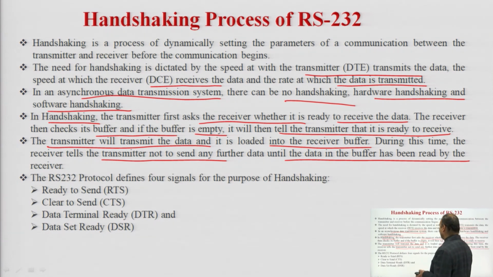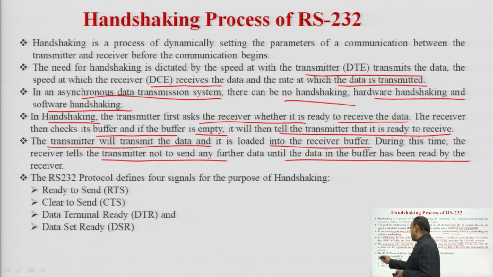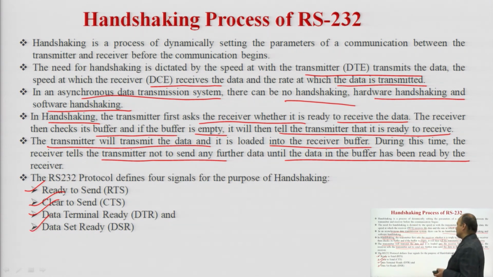The RS-232 protocol defines 4 signals for the purpose of handshaking: ready to send, clear to send, data terminal ready, and data set ready. These signals are used to define a protocol for proper communication between the data terminal equipment and data communication equipment.